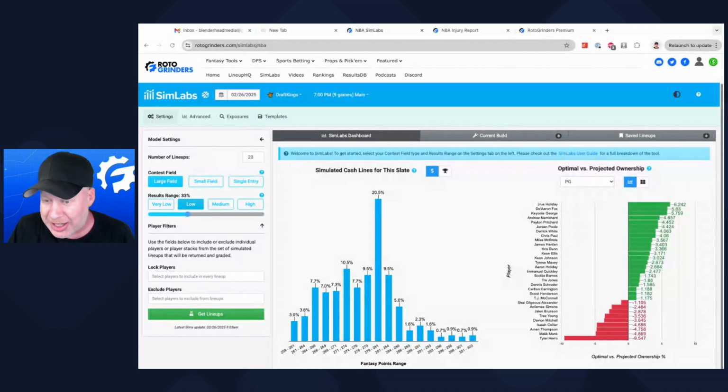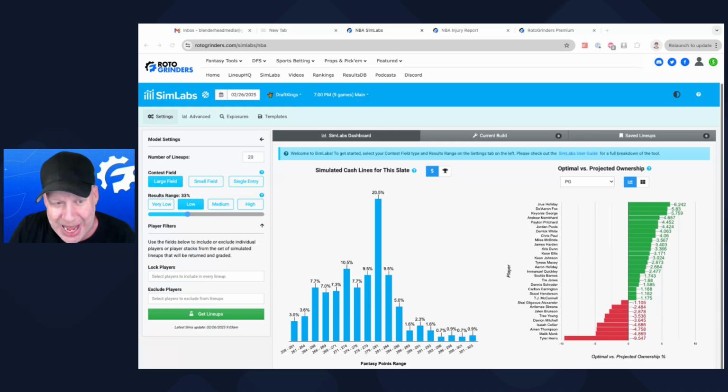I also like looking at this optimal versus projected ownership chart. This is for every position. It says here that Tyler Herro is going to be over-owned. But what does that really mean? Over-owned doesn't mean you can't play him, but it means that we have his projected ownership at about 26%, and we have his optimal rate at about 17%. So he's 9 percentage points higher owned than his optimal rate,